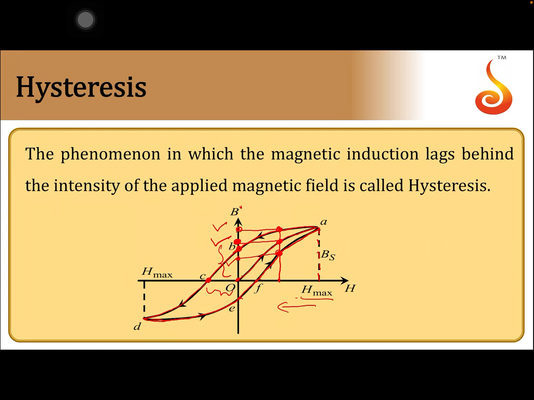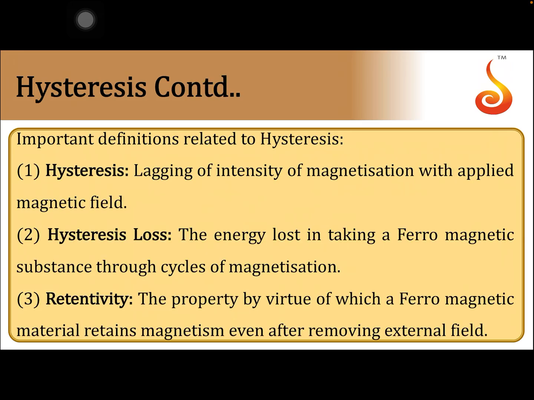Here some important terms can be derived. Hysteresis is the lagging of the intensity of magnetization behind the applied magnetic field. The phenomenon of lagging behind is called hysteresis. The energy lost in taking a ferromagnetic material through the cycle of magnetization is called hysteresis loss. The area enclosed by the hysteresis curve is what gives you the hysteresis loss.